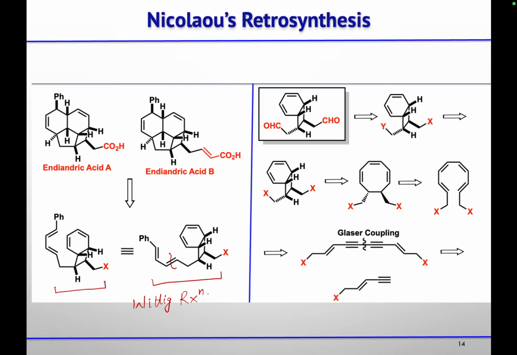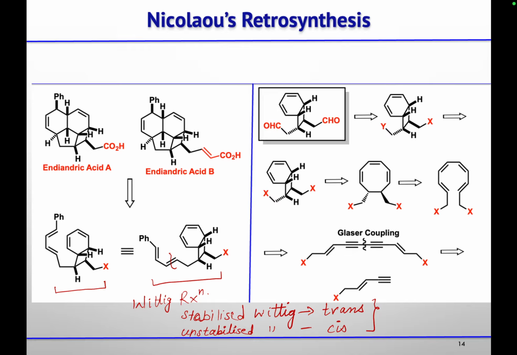When you have stabilized Wittig, then you will get trans alkene. And if you have unstabilized Wittig, that means conjugation was not there, then you will get cis alkene. So this he used in his synthesis.